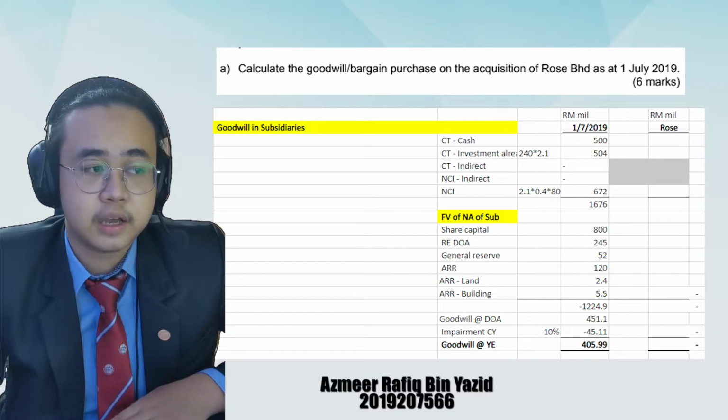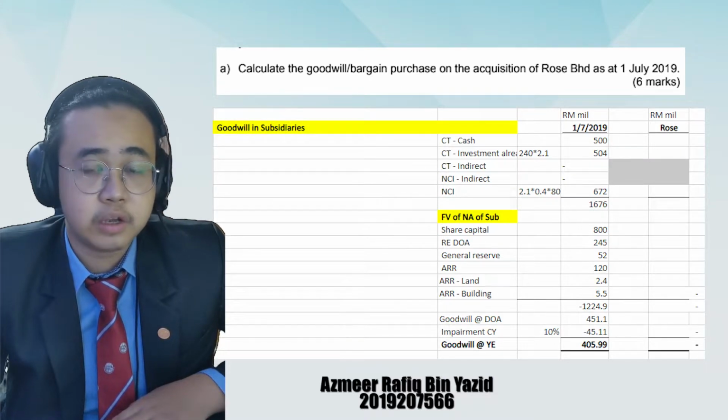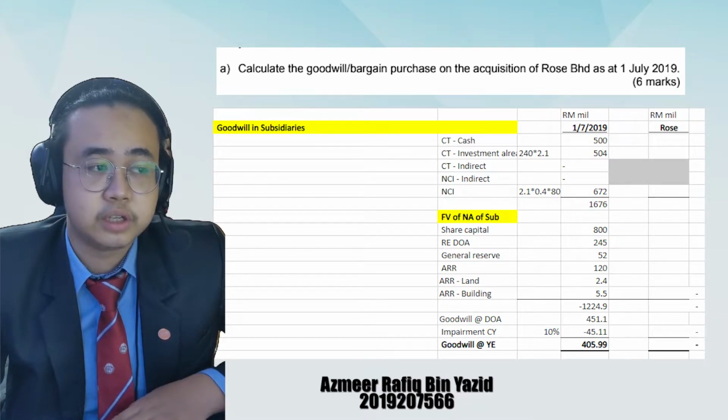And for the NCI, we are using the fair value method. So 2.1 times 0.4 times 80 million gives 672 million. So we add all the figures and we get 1,676 million.